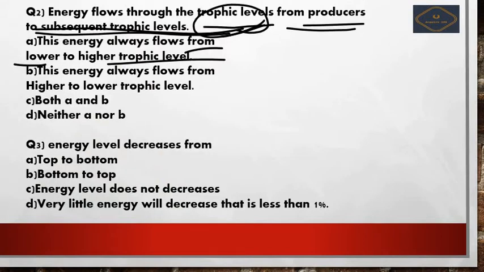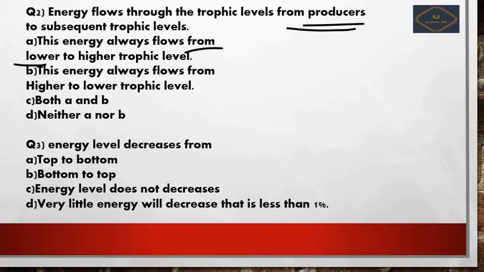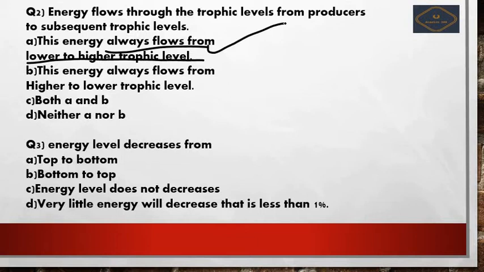That is what it is saying, that the energy flows from the lower to subsequent levels. Subsequent means the upper levels. So here we have the option as, the energy always flows from the lower to higher trophic levels, which is obviously the correct option. The second option is, the energy always flows from higher to lower trophic levels. So this is the wrong option. So only A is correct, so there is no option here.